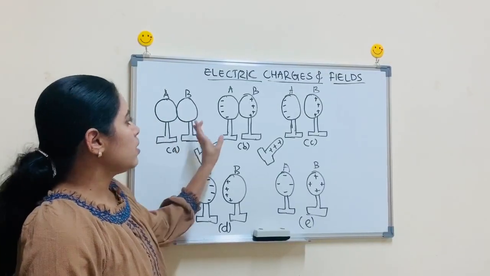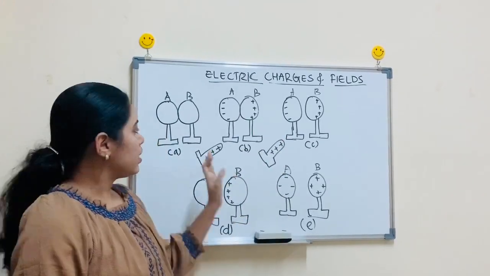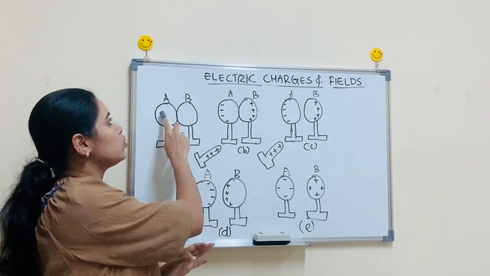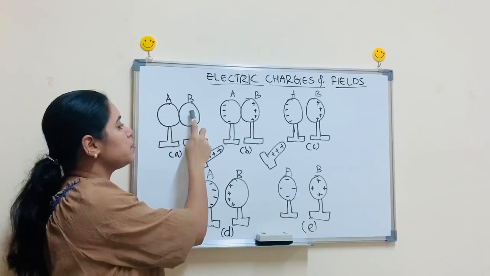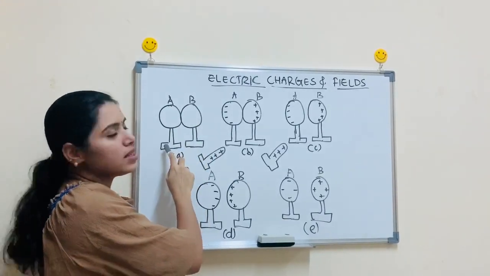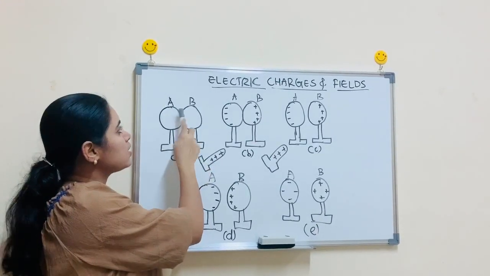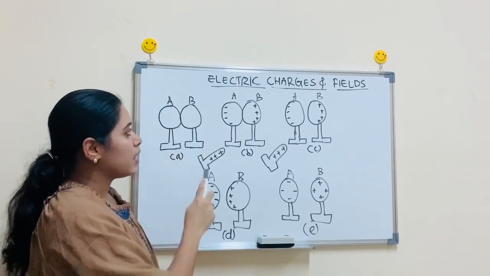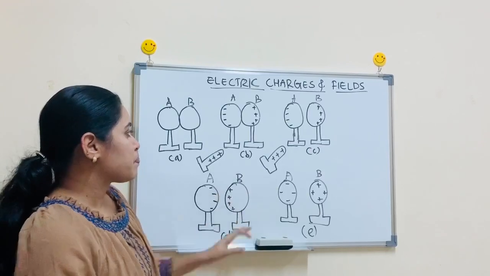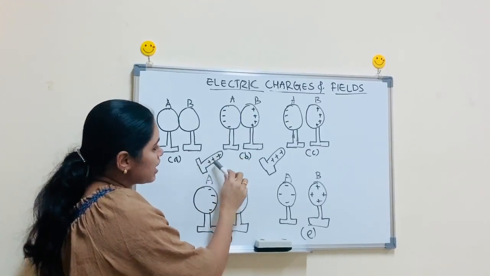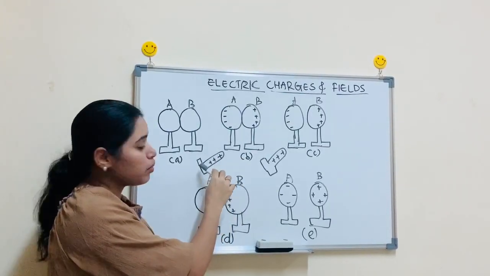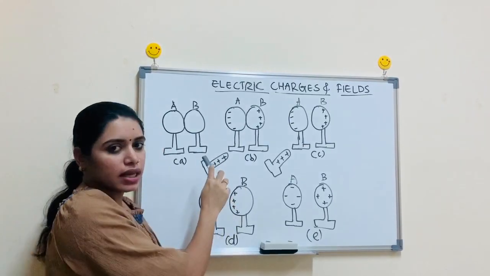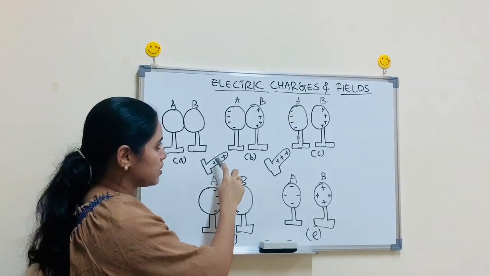Here you can see five figures. In figure A, these are two metal spheres A and B. They are in touch with each other and fixed on an insulating stand. Clear? And in figure B, we introduce an external glass rod with a positive sign, that is, having positive charge.